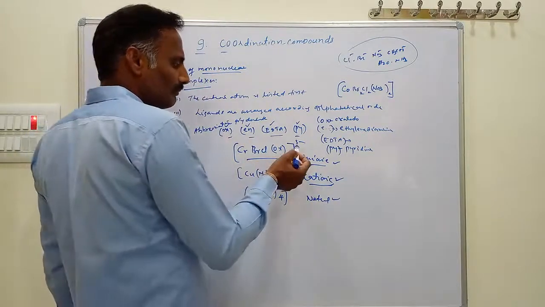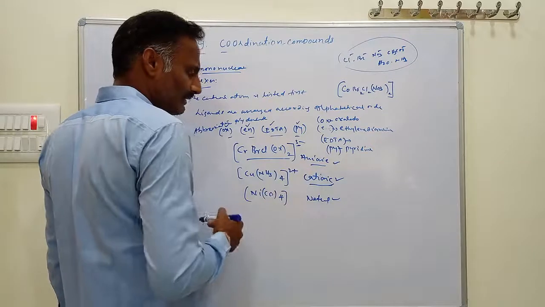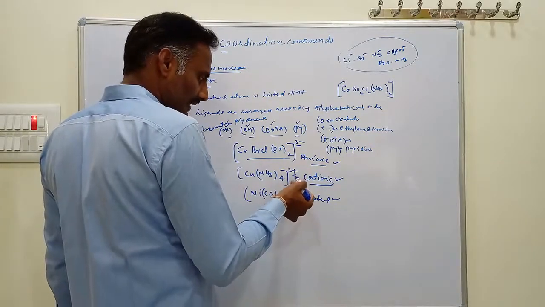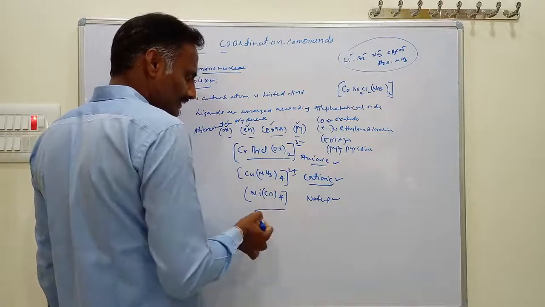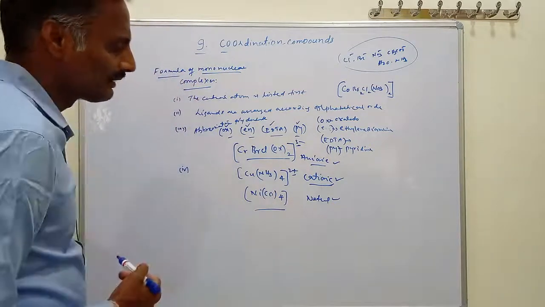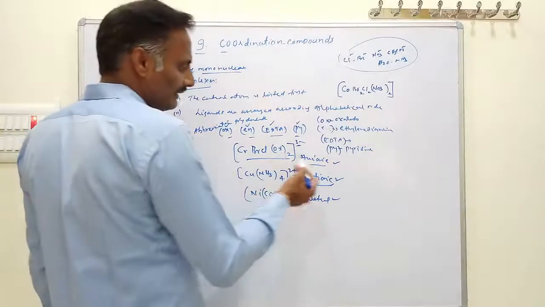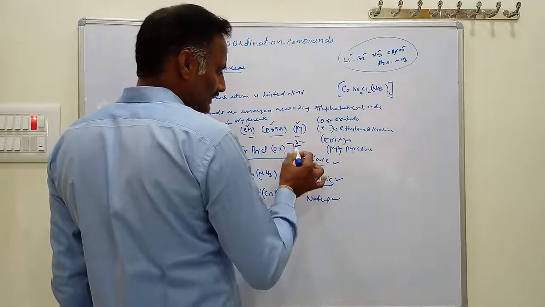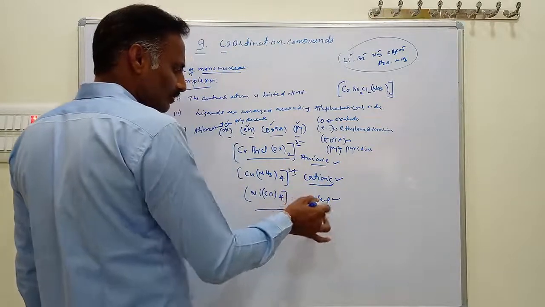If a complex ion has a negative charge, it is anionic; if positive, cationic; and if there is no charge, it is neutral.